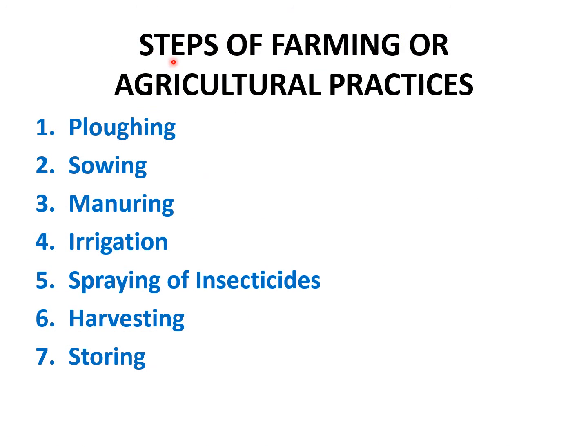Now we'll read about the steps of farming or agricultural practices. These are the important steps of farming which you should remember in the same order. You cannot change the order. So you have to learn in the same order. First of all, we prepare the soil by digging it and plowing it, either by tractors or with the help of animals, so that it loosens the soil.